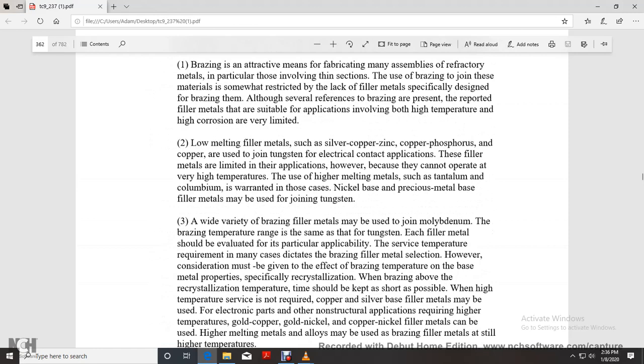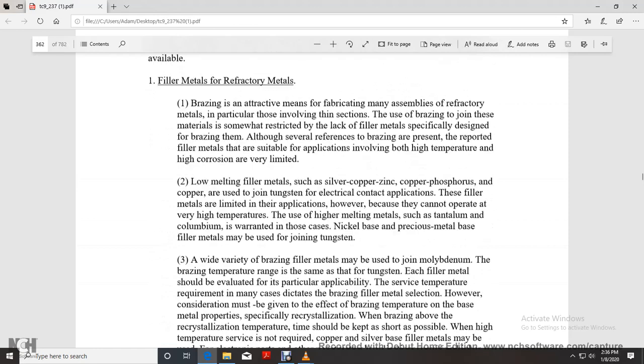Alright, filler metals for refractory metals. Brazing is an attractive means for fabricating many refractory metal assemblies, particularly those involving thin sections. The brazing of these joints is somewhat restricted by the lack of filler material specifically designed for brazing them. Several references to brazing are presented in the report, with filler metals suitable for application in both high temperature and high corrosion environments. Very limited low-temperature filler metals are silver, copper, zinc, copper, phosphorus, and copper, used with tungsten and in electrical contact applications. The filler metals are limited in application, however, since they cannot operate at very high temperatures.